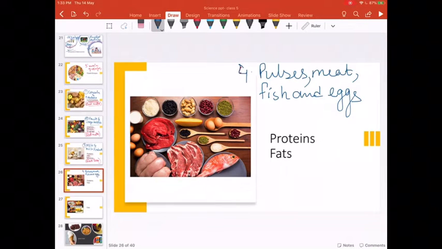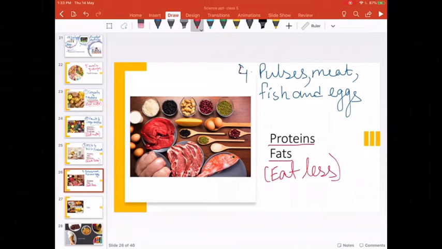Now it has been seen that these kinds of foods mainly include protein and some amount of fats also. So they are grouped under both the proteins and fats group. And the study says all these foods should also not be eaten in huge quantity. They must be eaten less.